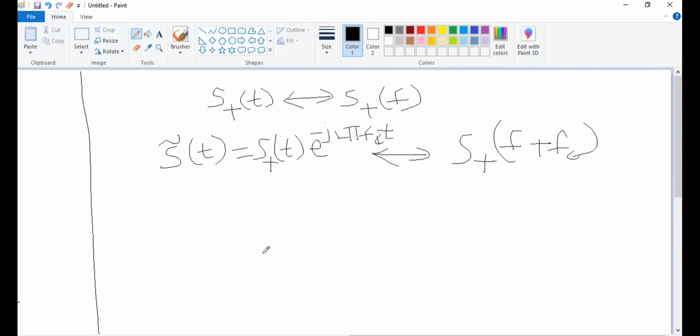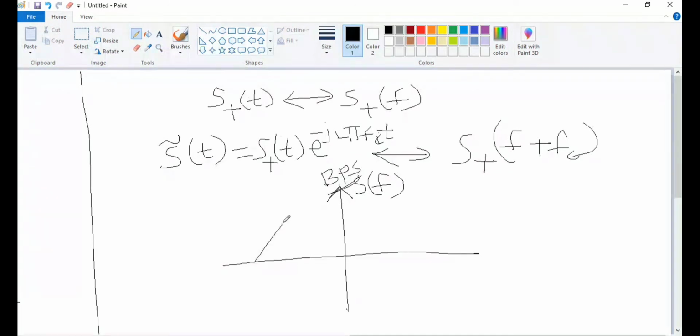Using this, let us find out the Fourier transform, the frequency spectrum. Let us first have the frequency spectrum of the band pass signal, which is given by S of f.